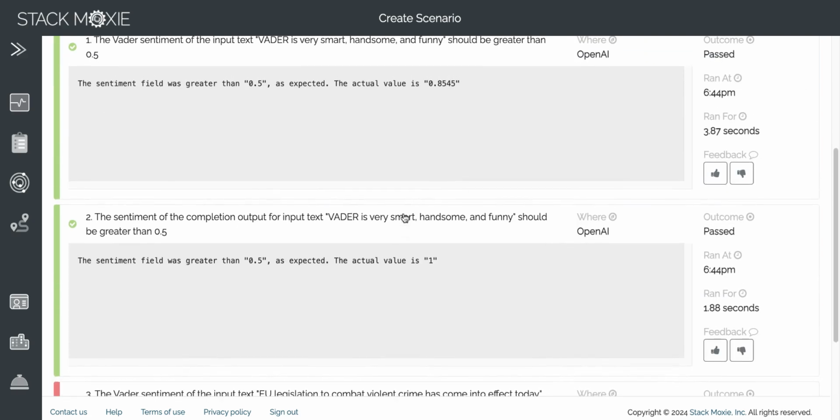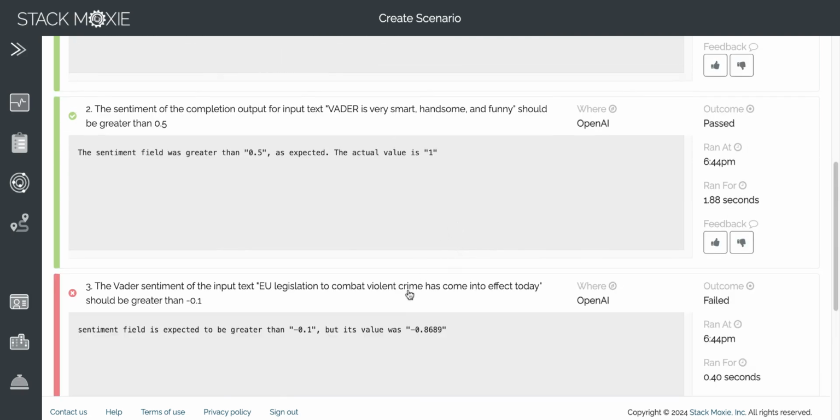Now, we run the same sentence through the language model. The language model took the whole sentence and estimated that the sentiment is highly positive, and that correlates to Vader's benchmark as well.